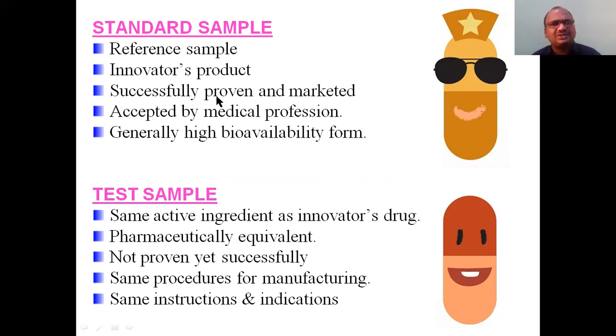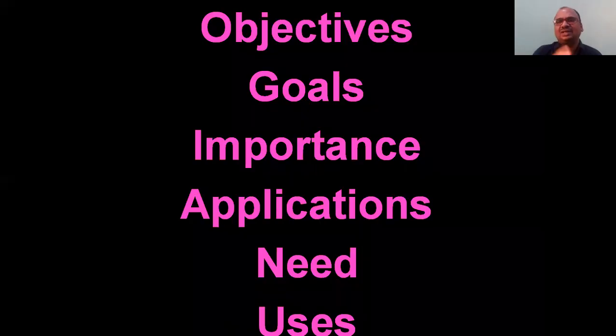The innovator product, the reference sample, is successfully proven and successfully marketed, accepted by the medical profession, generally a high bioavailability form, generally, not in all cases. Test sample has the same active ingredient as the innovator product. Pharmaceutically equivalent, that is very important. I already told what pharmaceutical equivalent is. Not yet proven successfully. Same manufacturing procedure, same instructions and almost the same indications. That is called the test sample, and the other is the standard sample.